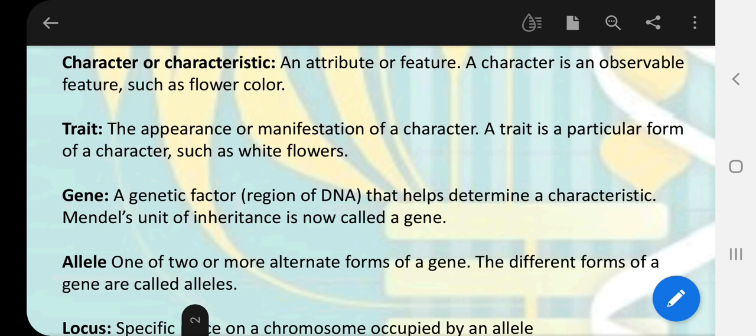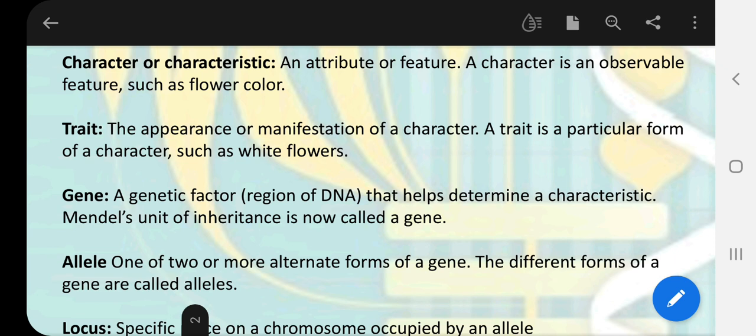Now, if the complete physical appearance of any organism is the result of the genotype, or genetic composition, of that living organism, then for every observable feature or character which we are observing in the phenotype, the organism has a unit of genetic information, and we call that genetic information genes.